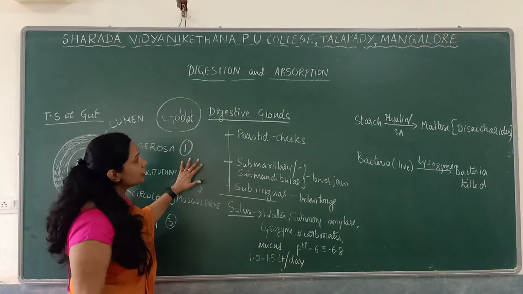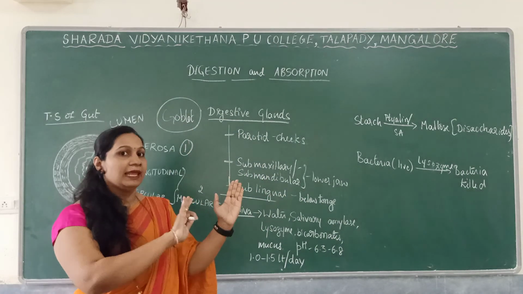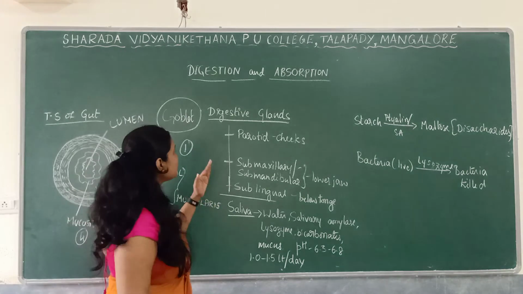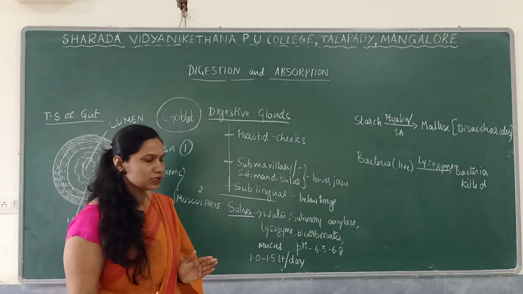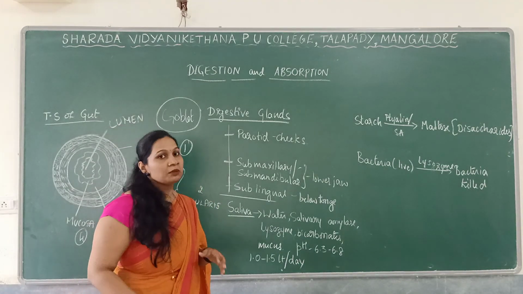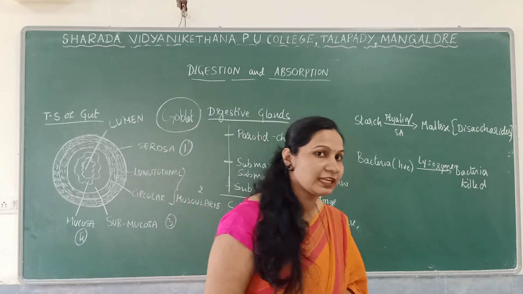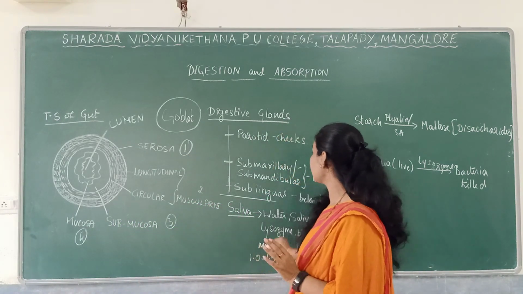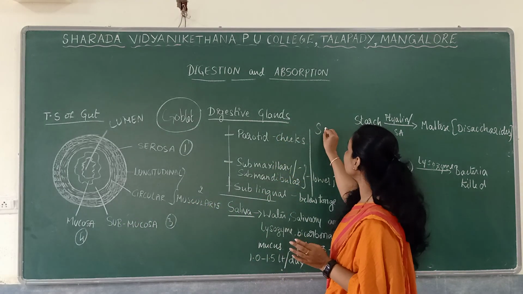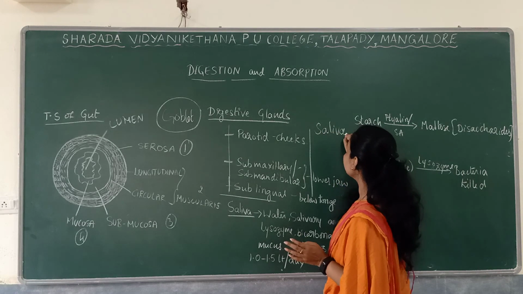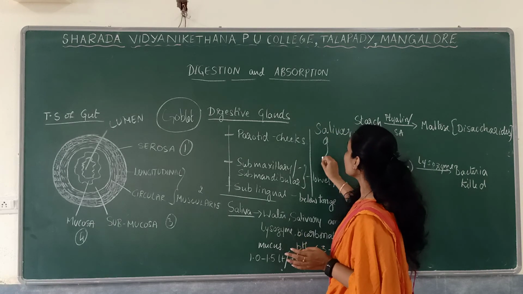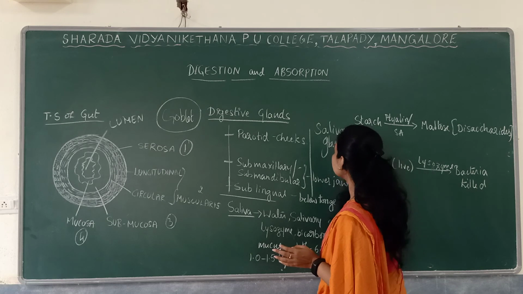Next we will move on to the digestive glands. The alimentary canal is finished, so next we move on to the digestive glands. In the digestive glands, we will start from the salivary glands.